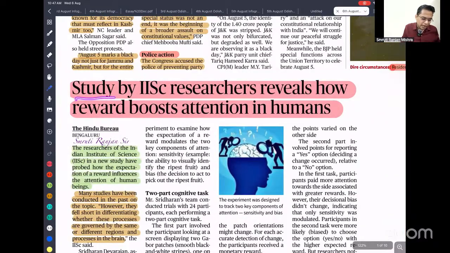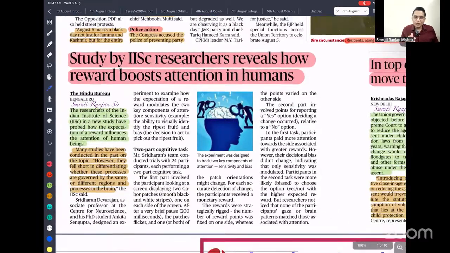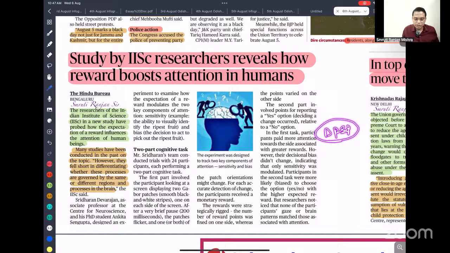Next is a study by IISc research that reveals how reward boosts attention in humans. It's a good thing: whenever we see something rewarding, we pay more attention to it. Why is it relevant for you? That is the reason I am saying you have to study the PYQs. Whenever you see in the PYQs a topic like DPSP, where they ask multiple questions, you will have high attention when you study DPSP, because you know multiple questions come from there. If you modify your pattern of study a little, you can get a lot of benefit from it.